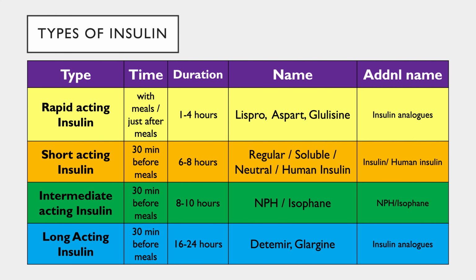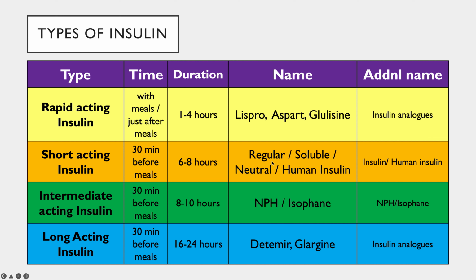The types of insulin nowadays can be divided based on their action. The first category is rapid acting insulin, the second is short acting insulin, the third is intermediate acting insulin, and the fourth is long acting insulin. Rapid acting insulin acts for 1 to 4 hours, whereas short acting insulin has a little longer duration, 6 to 8 hours, intermediate has 8 to 10 hours, and long acting lasts the complete day and night.